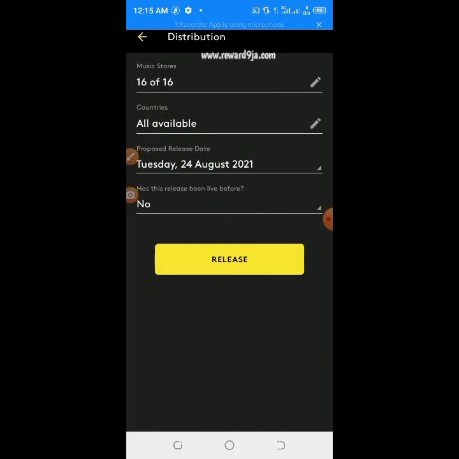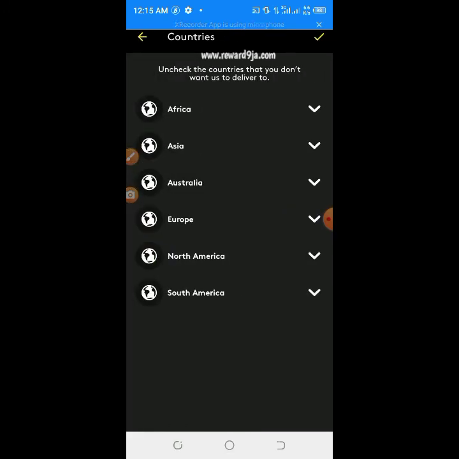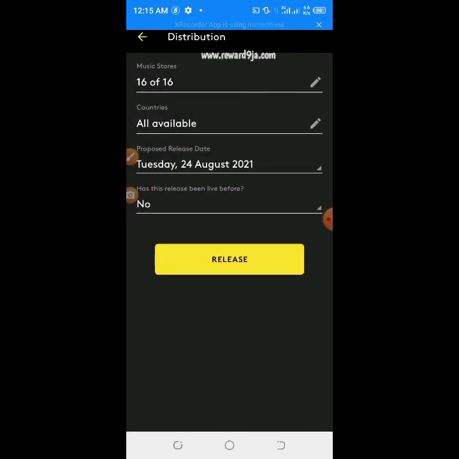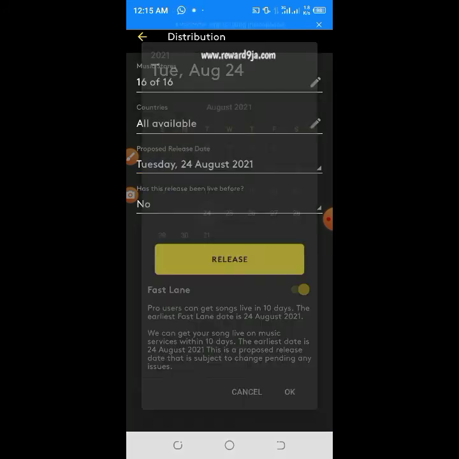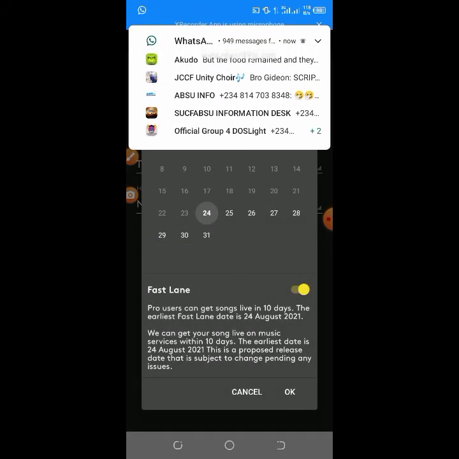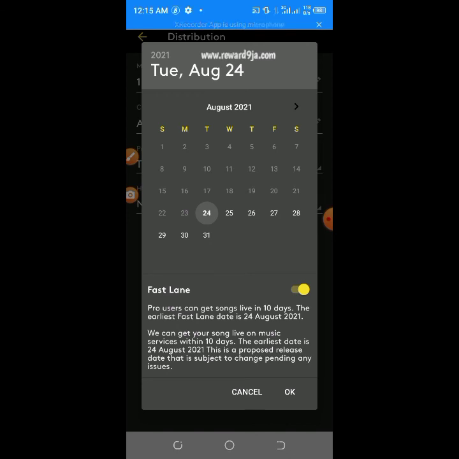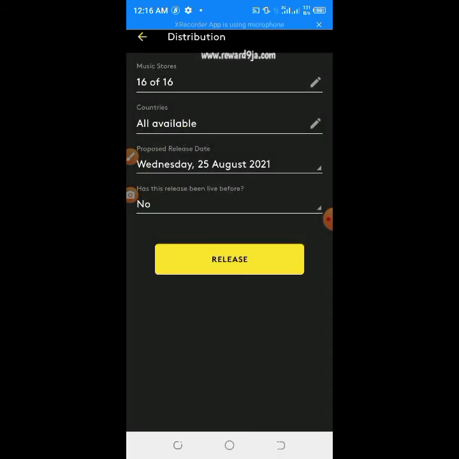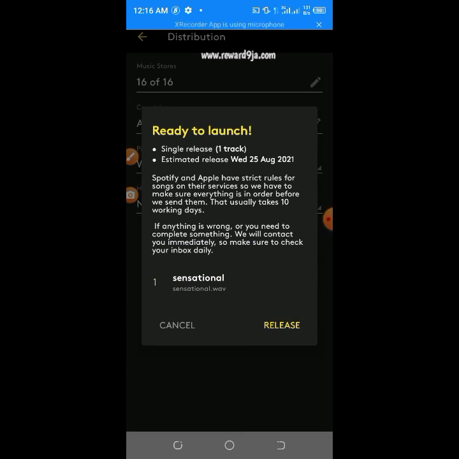I don't know what the issue here is, but I'll figure it out. Please, WhatsApp notifications are killing me. Let's change it to 25th and see how it goes. Okay.